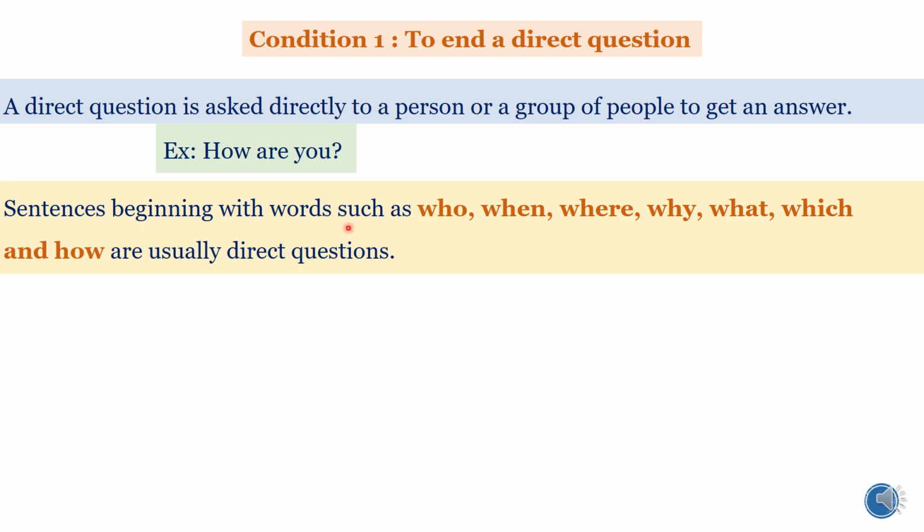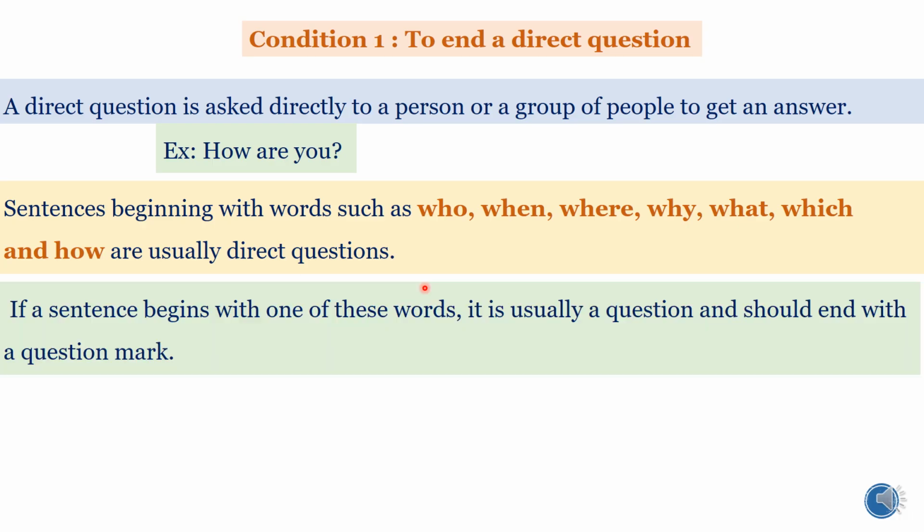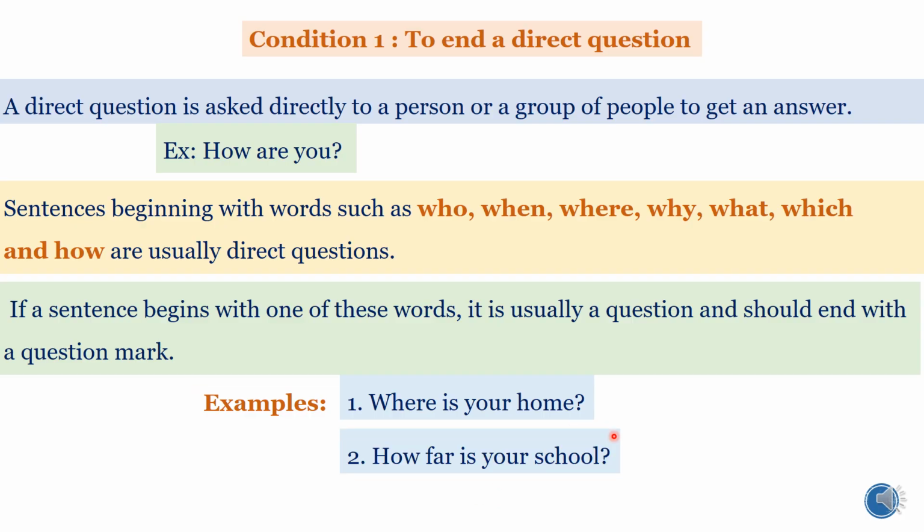Sentences beginning with words such as who, when, where, why, what, which, and how are usually direct questions. If a sentence begins with one of these words, it is usually a question and should end with a question mark. Examples: where is your home? How far is your school? Which is your favorite movie? See, all these are direct questions. Okay, so we place a question mark after a direct question.